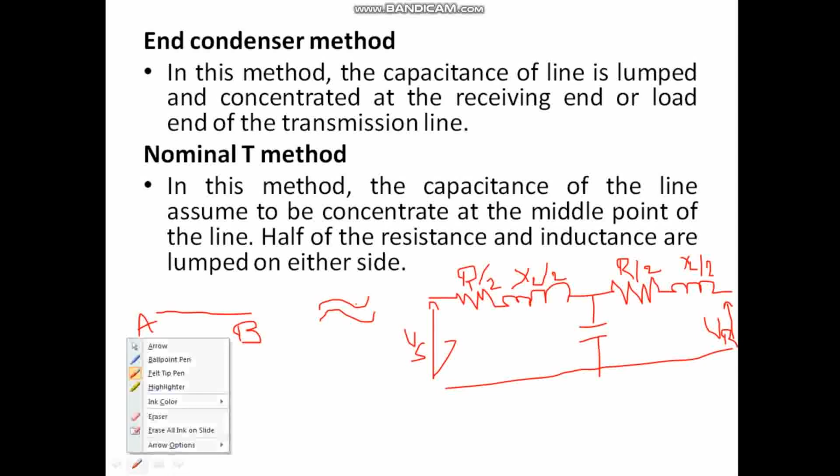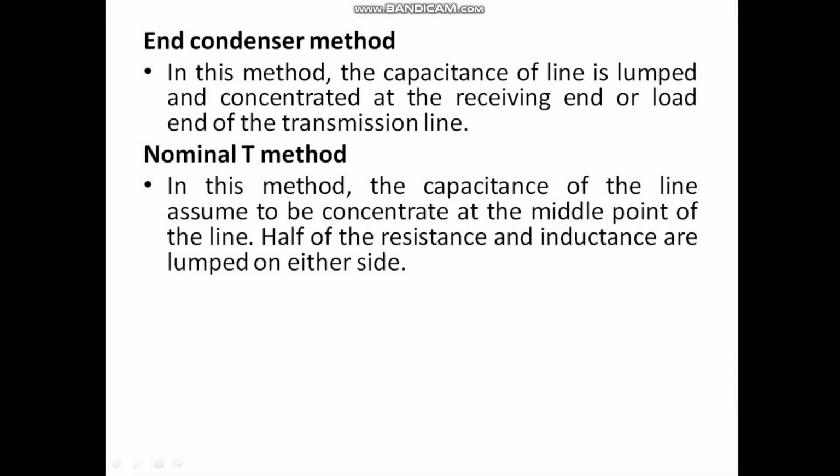But for this point of time, you understand that the capacitance of the line is assumed to be concentrated at the midpoint of the transmission lines. If the line is 100 km long, the capacitance is assumed to be concentrated at the 50 kilometers, right?